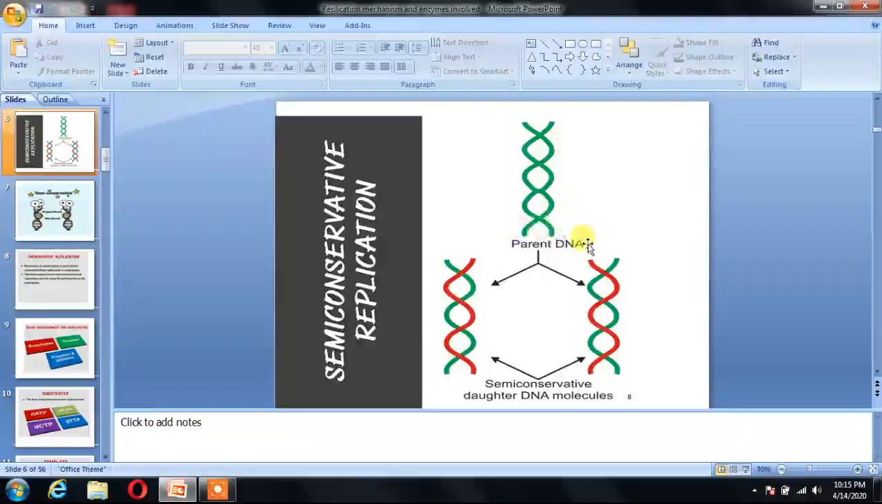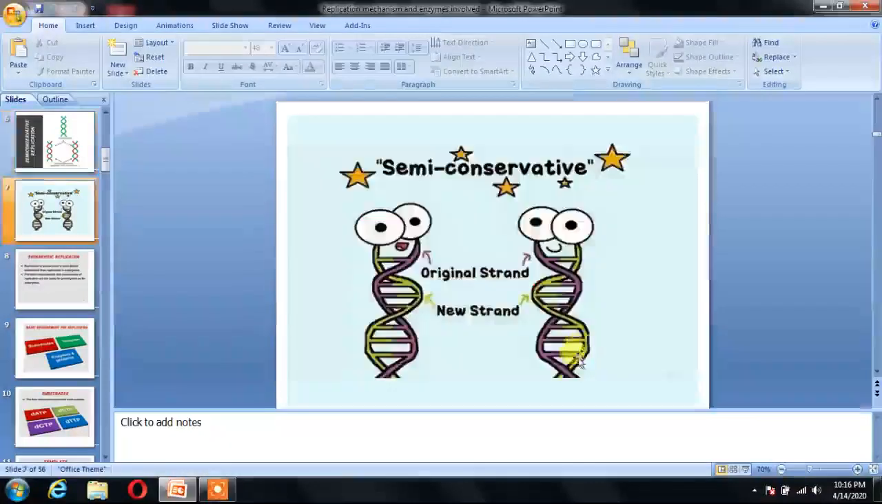This is the parent DNA, and after DNA replication we can see the green one is the old one and this red one is the new strand. That means half is old and half is new. This is the semi-conservative mode of DNA replication, and the daughter DNA molecules are formed. This is the picture of semi-conservative replication. One is the original strand and this yellow one is the new strand.